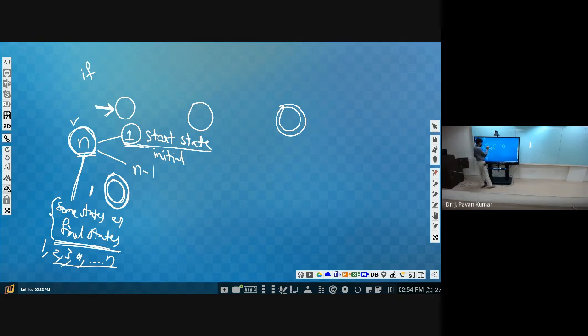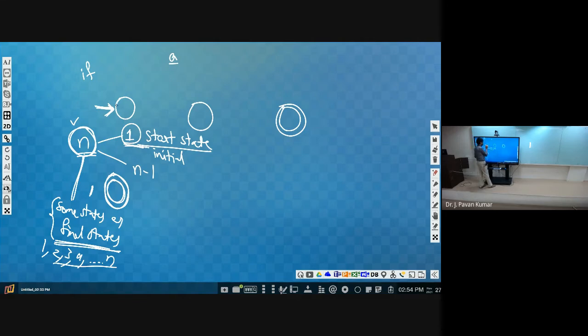Next, whenever we read one input symbol, let us say A, then we will be having a transition from one state to another state. By reading one input symbol, we will be having a transition from one state to another state. Try to understand. I will draw the diagram, then you will understand properly.